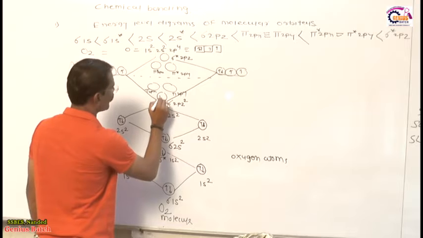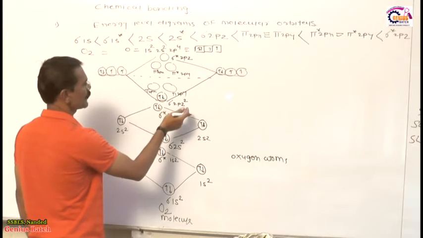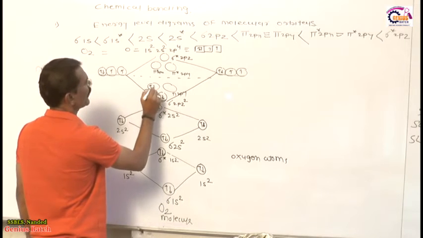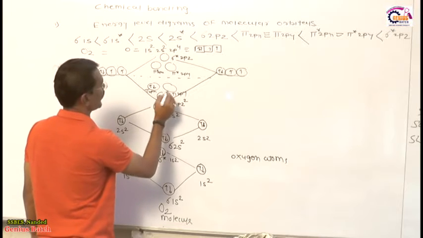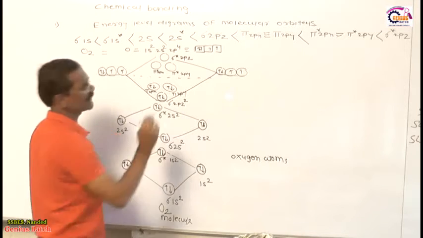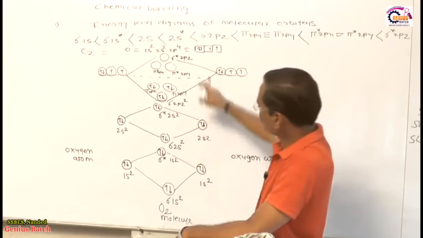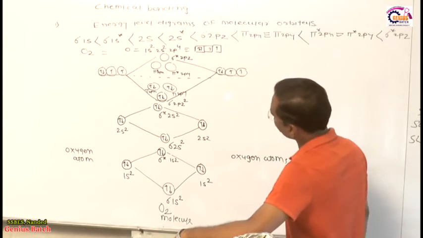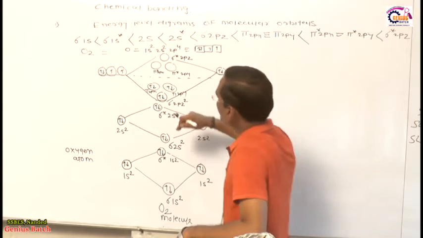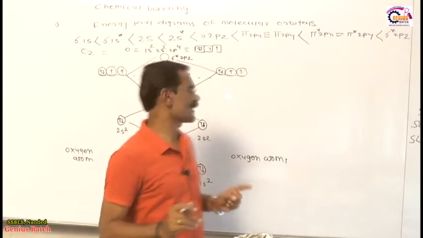Out of those 4 electrons, 2 electrons enter the bonding sigma 2pz, 2 electrons enter the bonding pi 2px, and the remaining 2 electrons enter the bonding pi 2py. So 6 electrons enter the bonding orbitals of oxygen. Now, dear friends, we have 2 electrons again. Now what happened in this case?